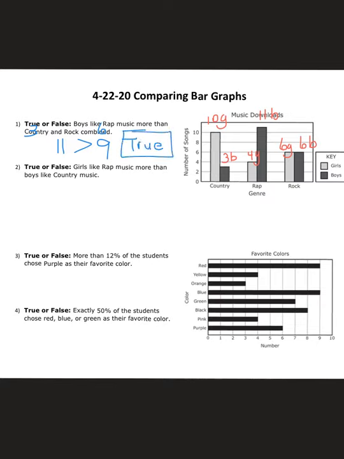All right, next one. Girls like rap music more than boys like country. So we're doing girls with rap more than boys with country. This time, since we're combining the girls and boys, I just put a label in there. Girls for rap, that would be 4. And we're going to find out if it's greater than boys liking country. Now, is 4 greater than 3? Yes, it is, so that is also true.